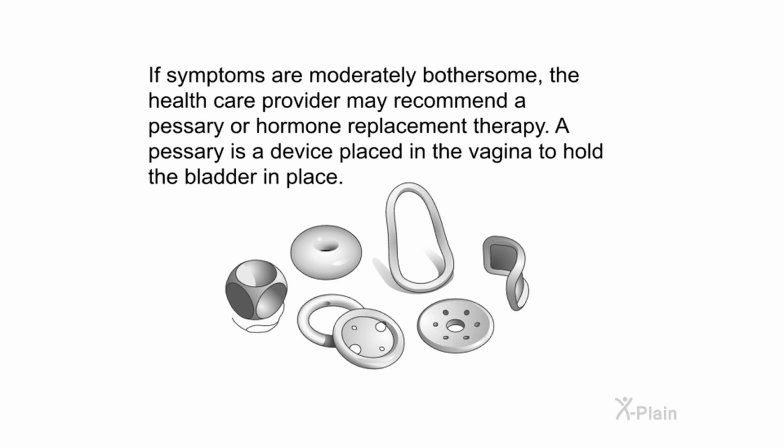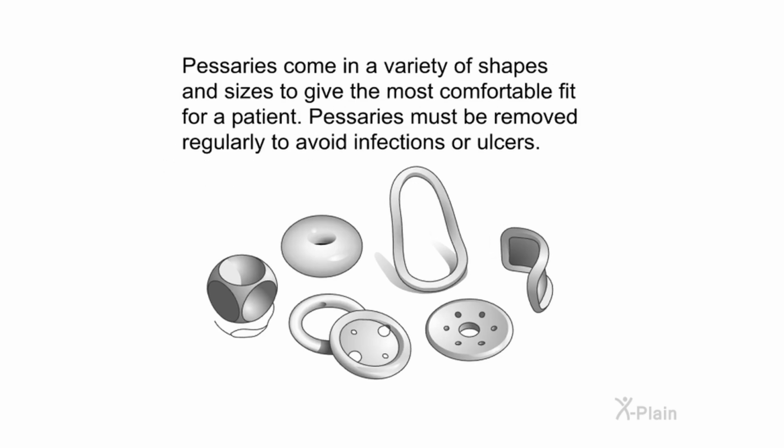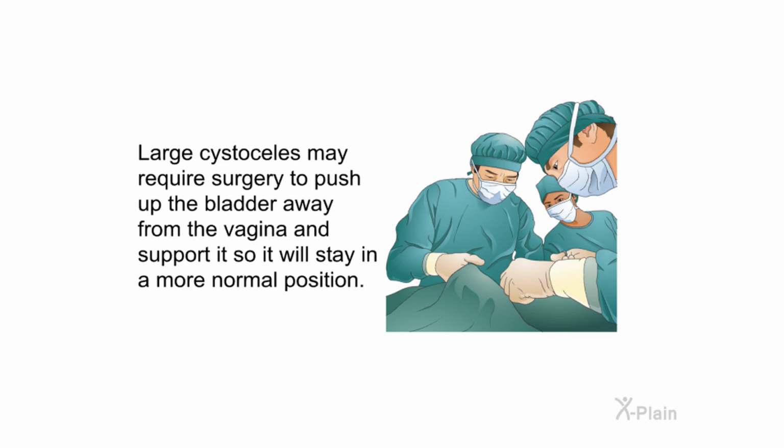If symptoms are moderately bothersome, the healthcare provider may recommend a pessary or hormone replacement therapy. A pessary is a device placed in the vagina to hold the bladder in place. Pessaries come in a variety of shapes and sizes to give the most comfortable fit for a patient. Pessaries must be removed regularly to avoid infections or ulcers. Large cystoceles may require surgery to push up the bladder away from the vagina and support it so it will stay in a more normal position.